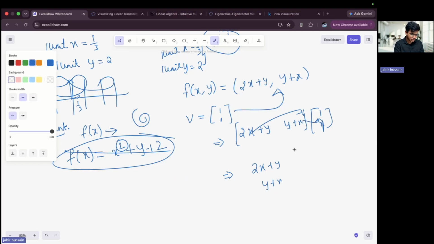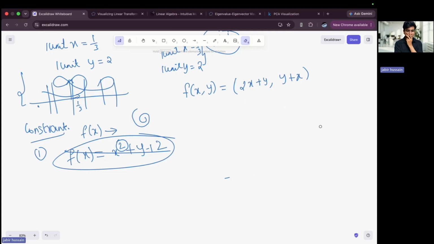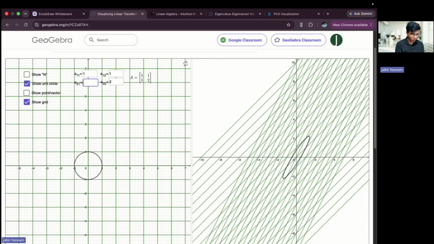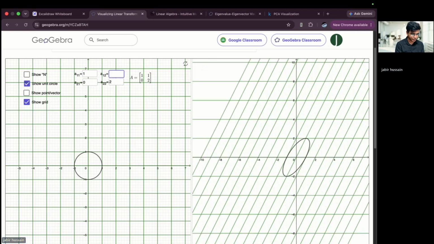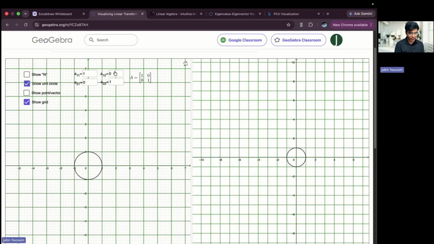Let me erase it to explain this to you. In a given standard space, if I have 1 comma 0 and 0 comma 1, it means that the x component here is only i, and the y component is only j. Then my space will remain the same.